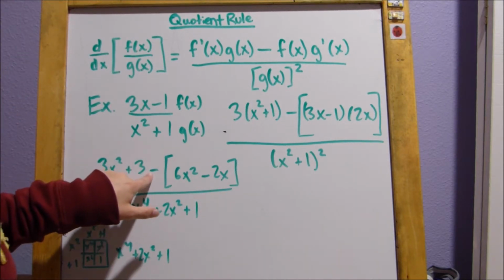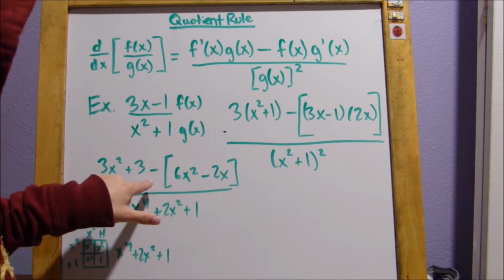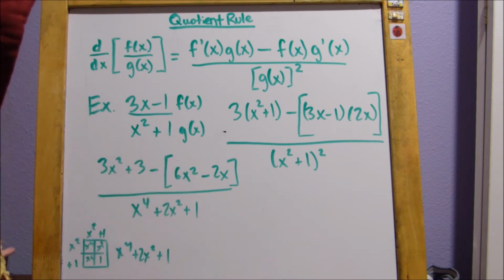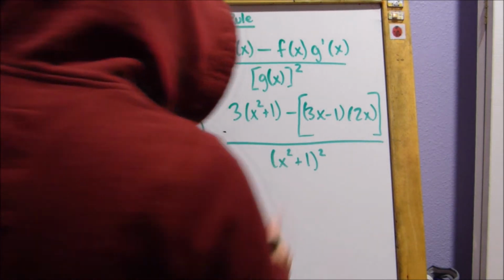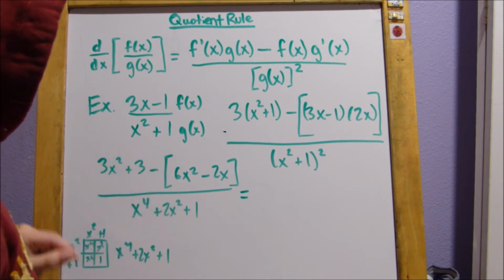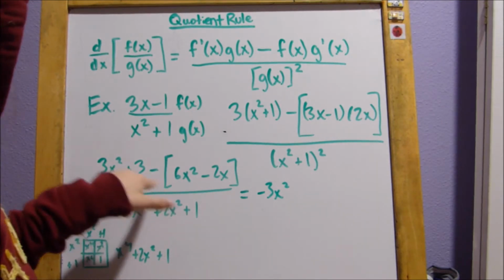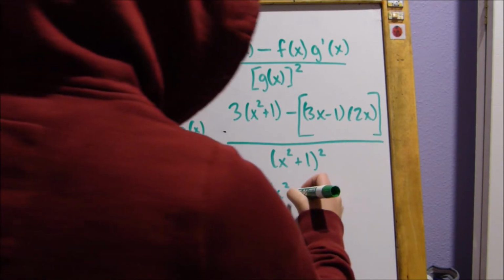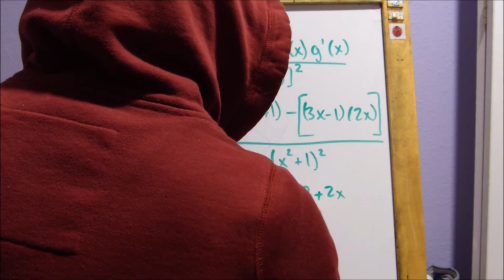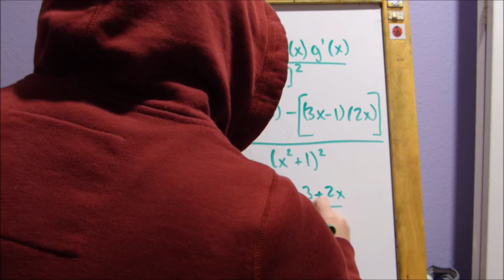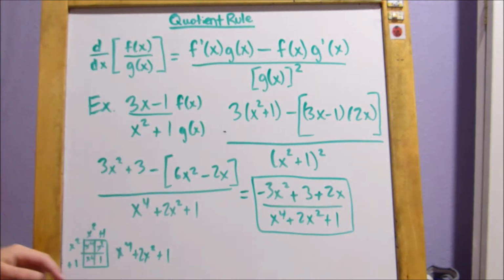And now you notice this negative will multiply across. See, if you had not included the brackets, you would have just subtracted 6x squared, and that's not right. You have to subtract negative 2x too. So what we end up getting is 3x squared minus 6x squared, that's going to be negative 3x squared, plus 3, there's no other number, so plus 3, and then plus 2x, over x to the 4th plus 2x squared plus 1. And that is our simplified answer.